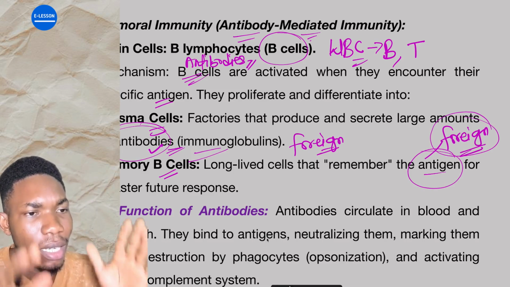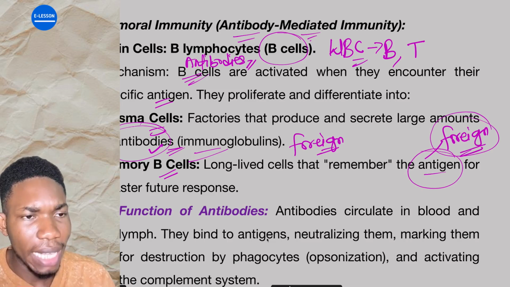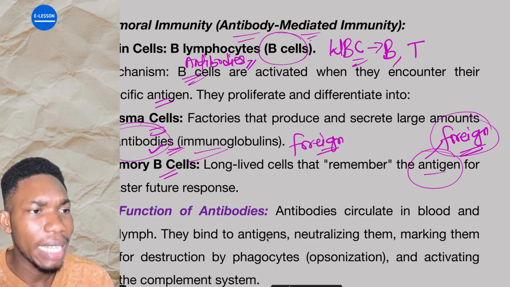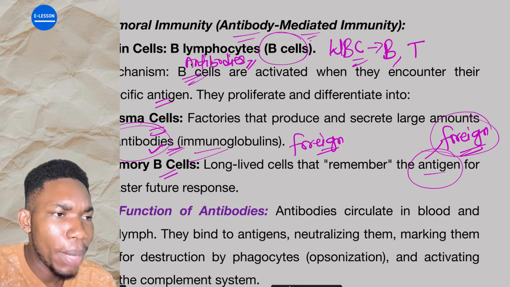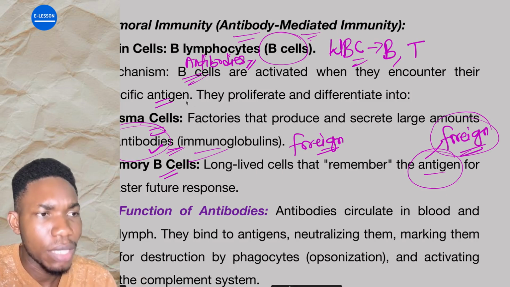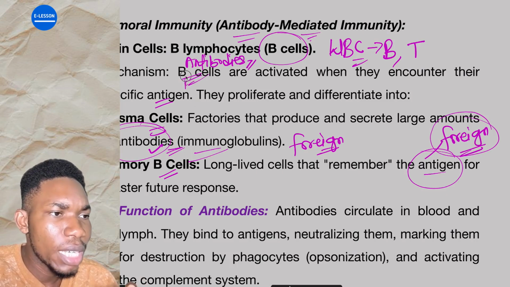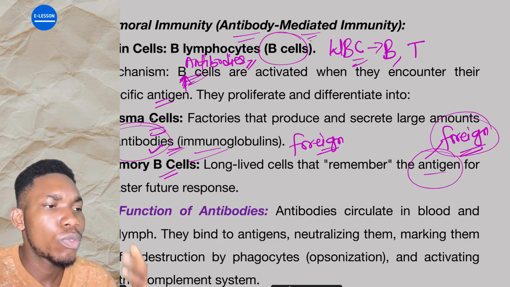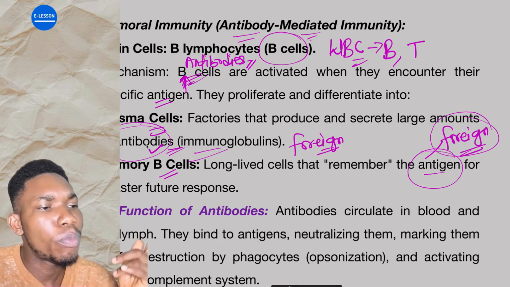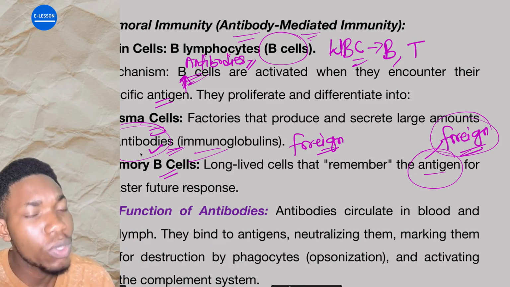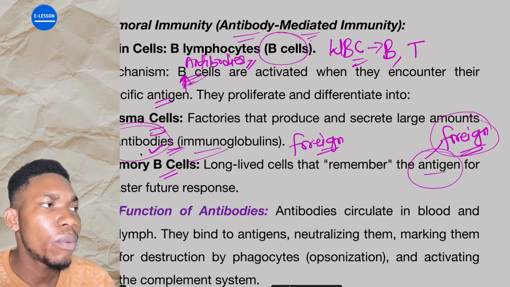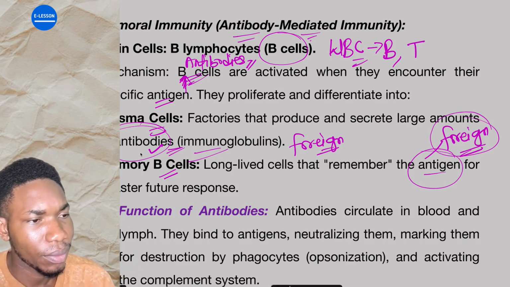So the idea is that when a particular antigen or foreign substance, maybe a pathogen, maybe measles or anything, enters the body, if there is a particular B cell with its own antigen that it fights against, and it corresponds, the B cell will be activated. Once it is activated, it will split into two: plasma cell and memory B cell. The plasma cell will produce antibodies, which are like the main soldiers fighting the fight, to wipe that antigen off the body, while the memory B cell will keep a record of what has happened.